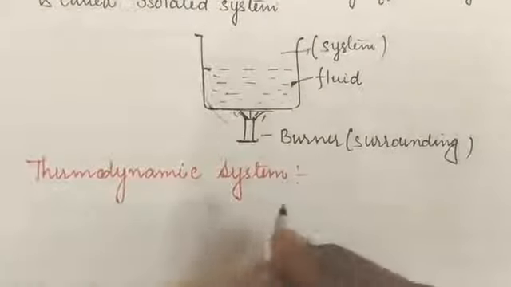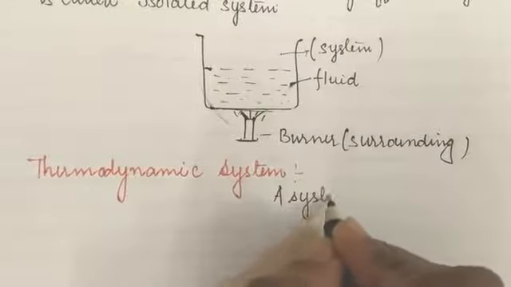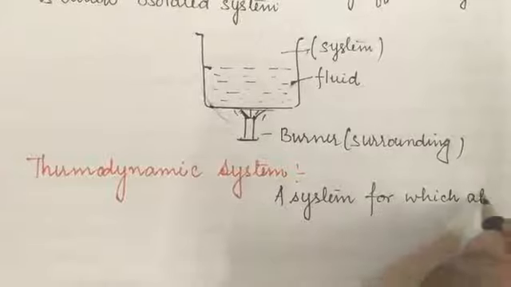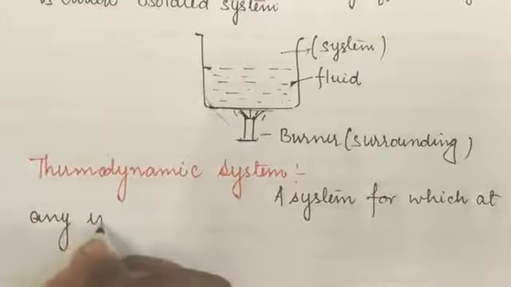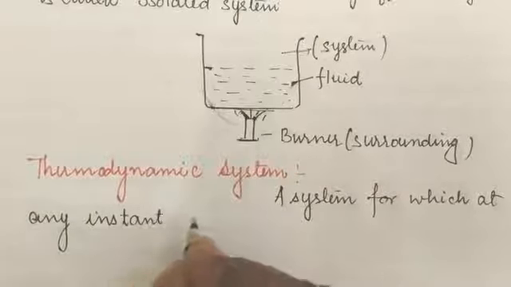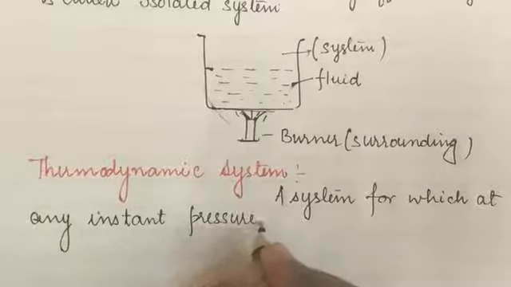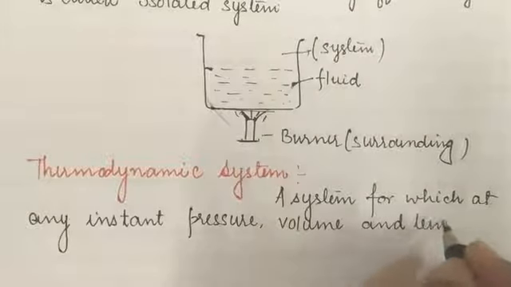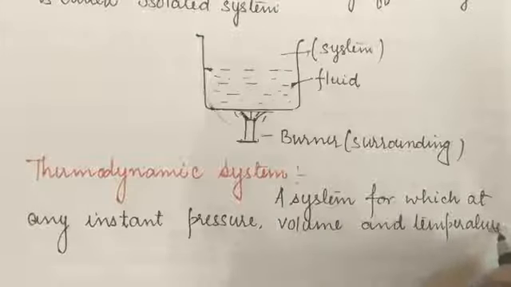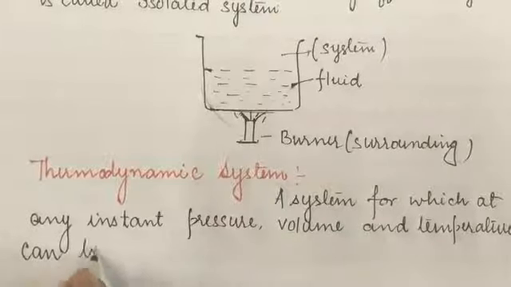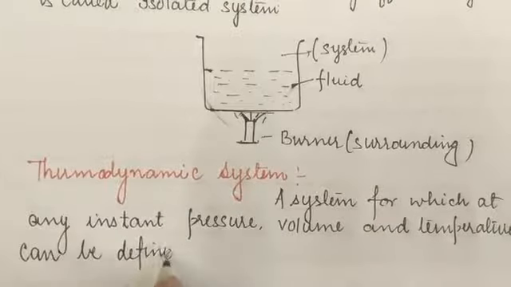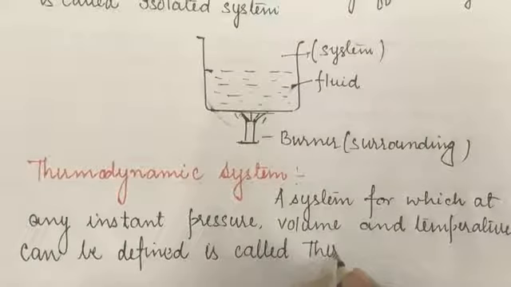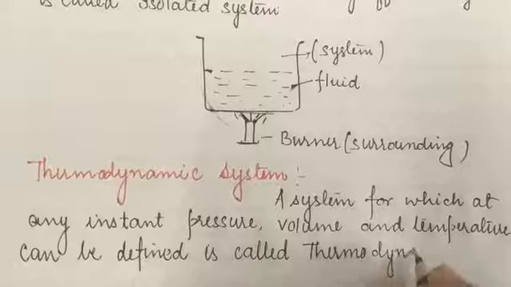So how can we define a thermodynamic system? A system for which, at any instant, pressure, volume and temperature can be defined is called a thermodynamic system.